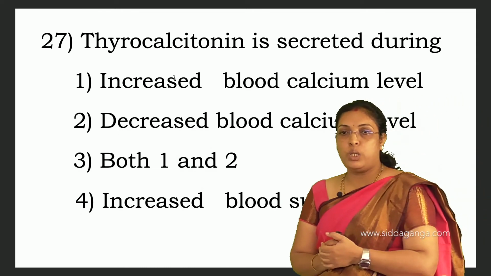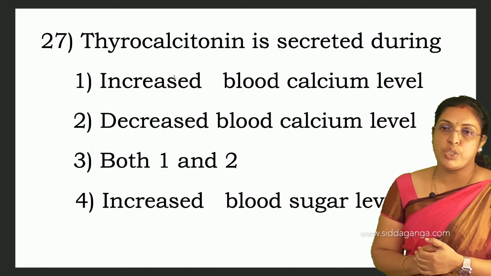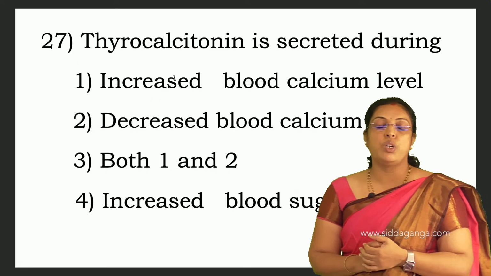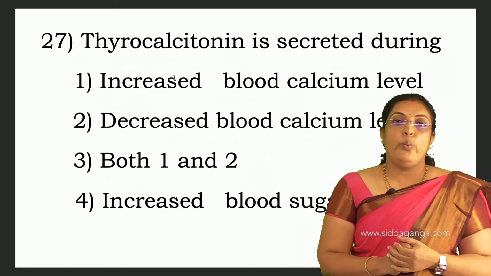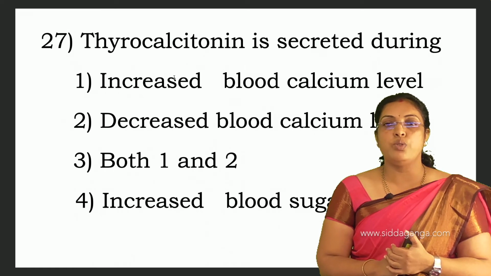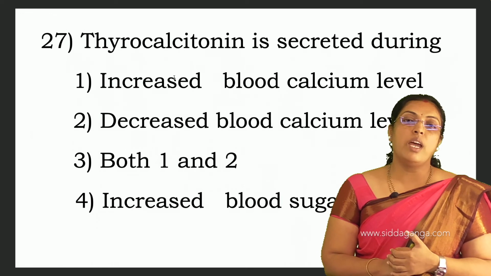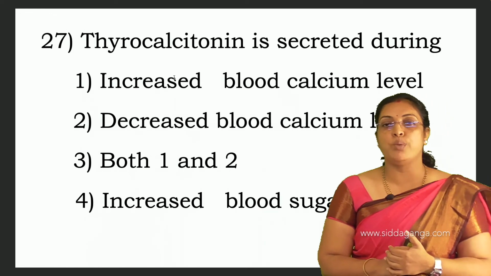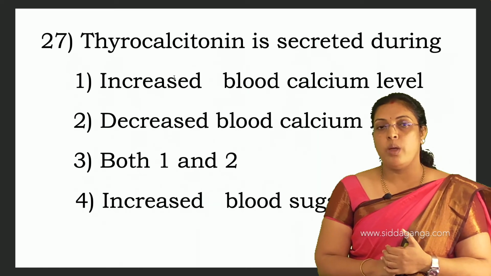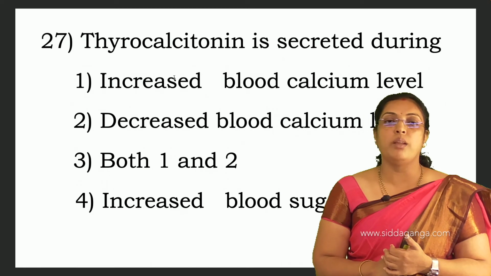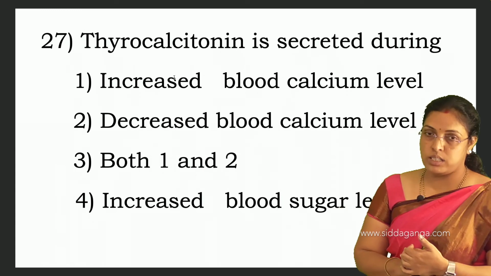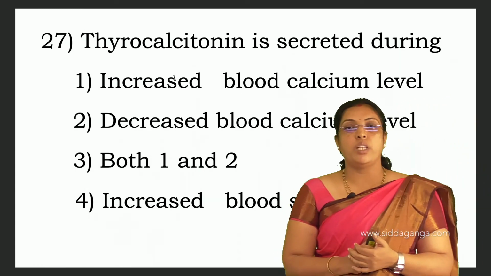Thyrocalcitonin is secreted during: increased blood calcium level, decreased blood calcium level, both 1 and 2, increased blood sugar level. When the calcium level is high in the blood, thyrocalcitonin is secreted, because it decreases the calcium level in the blood. By that it helps in bone formation also. Bones absorb calcium in the presence of thyrocalcitonin. So thyrocalcitonin is secreted during increased blood calcium level.